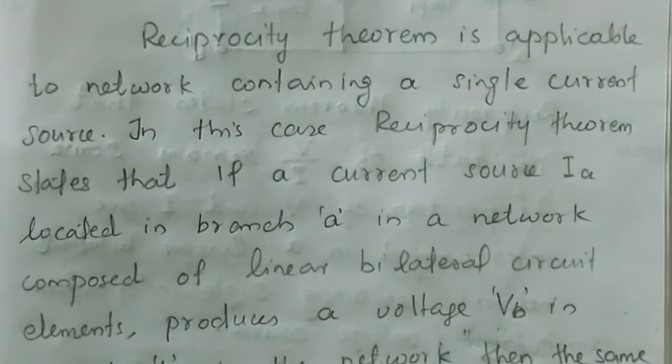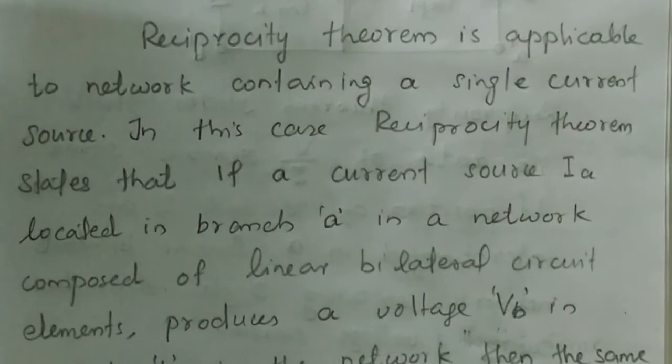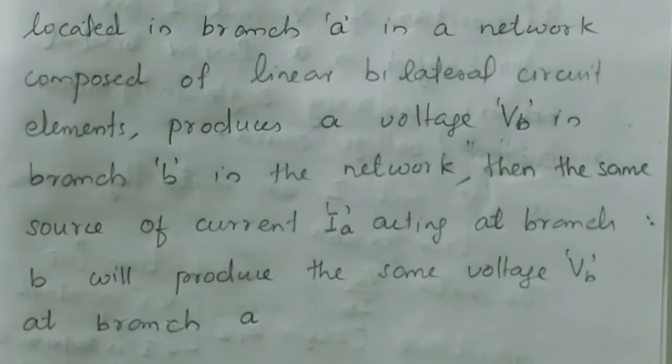In this case, the theorem states that if a current source IA located in branch A in a network composed of linear bilateral circuit elements produces a voltage VB in branch B, then the same current source IA acting at branch B will produce the same voltage VB at branch A.